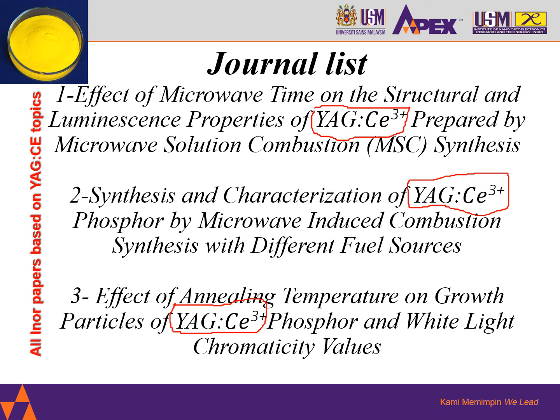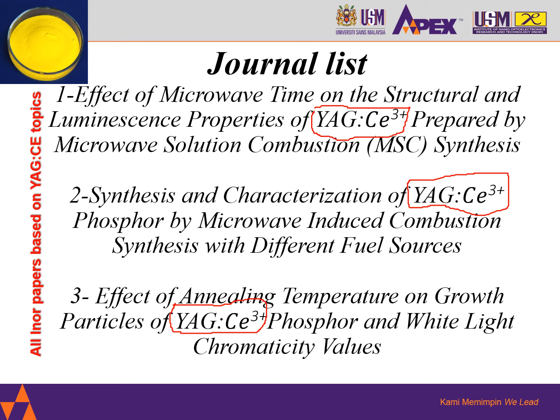The first topic talks about the process of producing YAG cerium based on microwave time. These are the key points. We're talking about the microwave combustion process to produce the YAG cerium based phosphorus. The next one is the same microwave combustion, but this time we are talking about the key parameters of different fuel sources. And the last topic of the paper is the impact of annealing temperatures to produce YAG cerium based phosphorus.